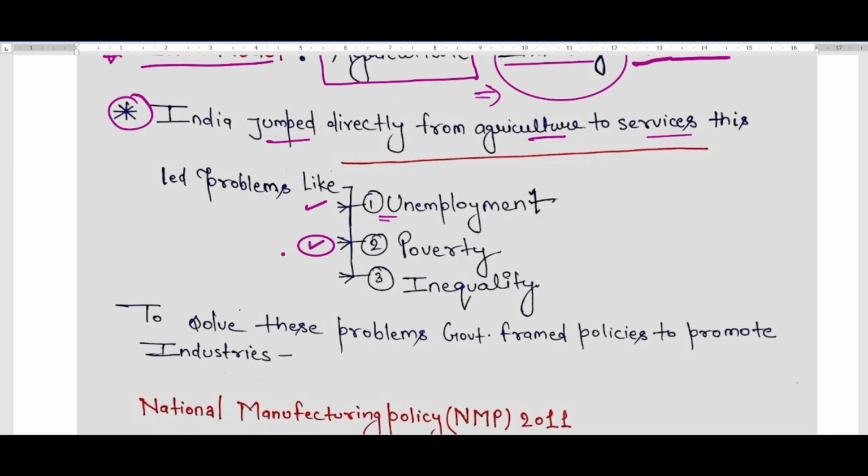And the service sector only offers jobs to highly educated people, so the people who were left behind were not able to match the pace with the highly educated people who are getting a good salary from the service sector. Because of this scenario, inequality in the country also started rising.